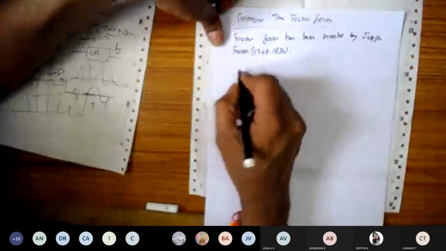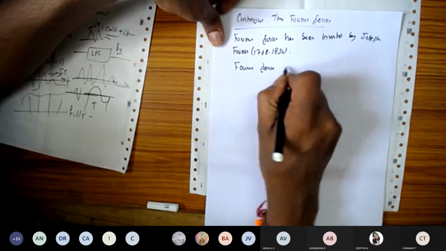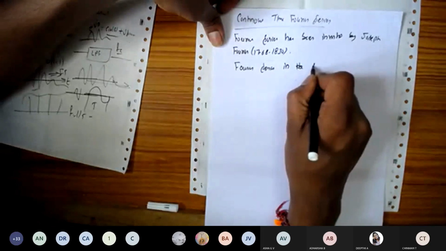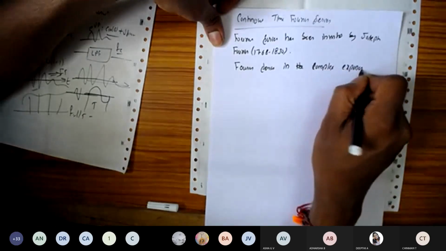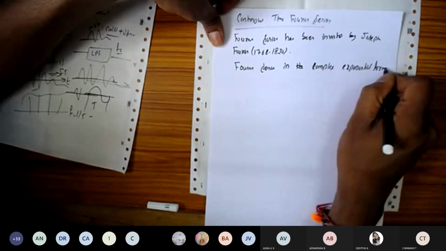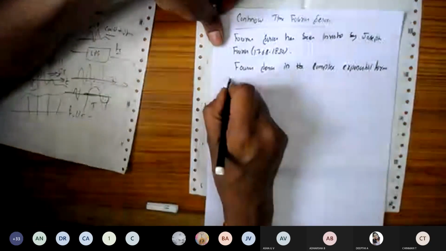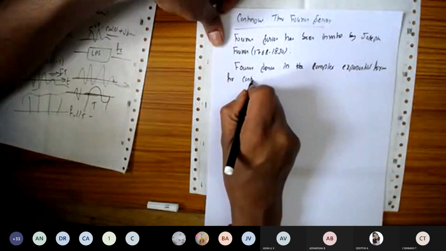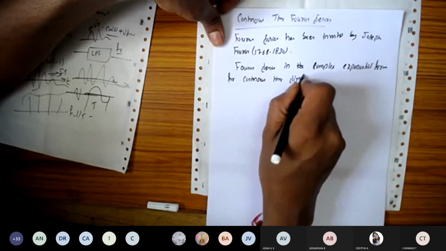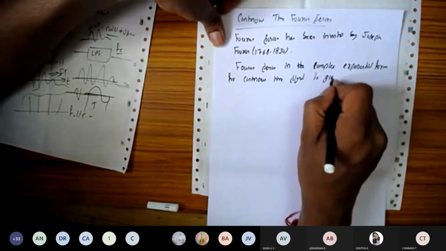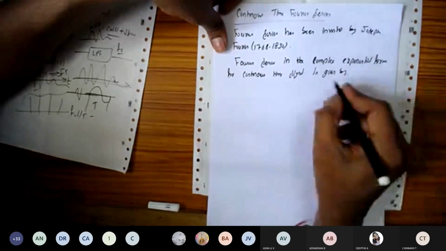The Fourier series in the complex exponential form for the continuous time signal is given like this.